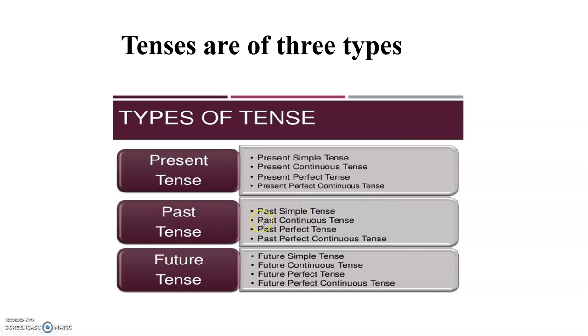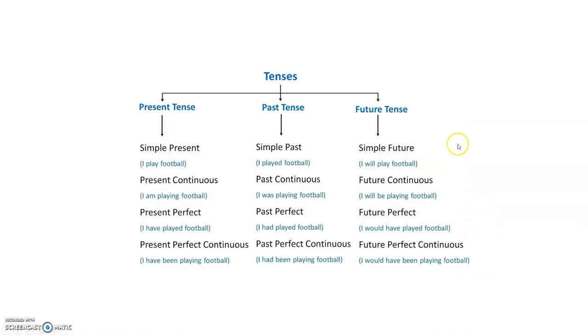Then in the past tense we have the past simple tense, past continuous tense, past perfect tense, and past perfect continuous. Likewise in the future tense we had future simple tense, future continuous tense, future perfect tense, and future perfect continuous tense. So let's understand this with an example.